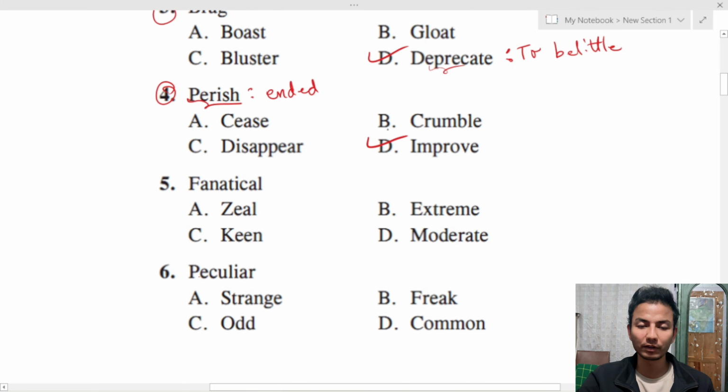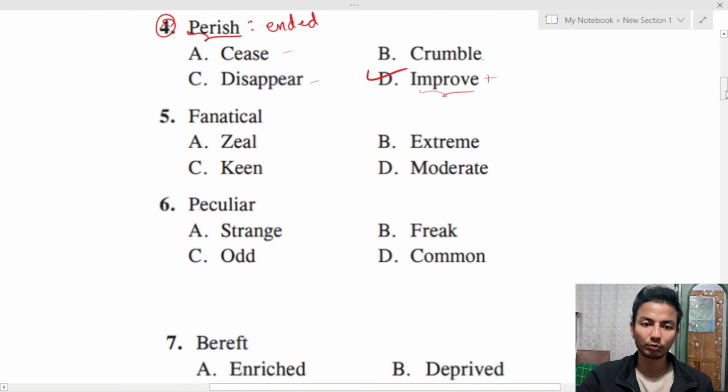For example, improve is not entirely opposite to perish, but just from the tonality we can understand that improve is the correct answer, because cease, disappear, crumble are negative words, whereas improve is a positive word. So using these tricks, we can smartly select the correct answer. Okay, let us move on.